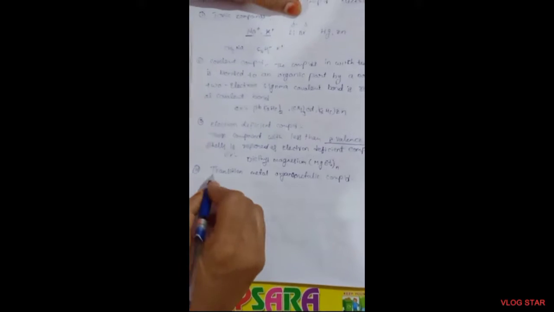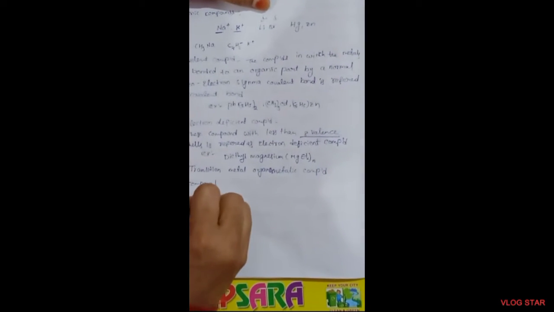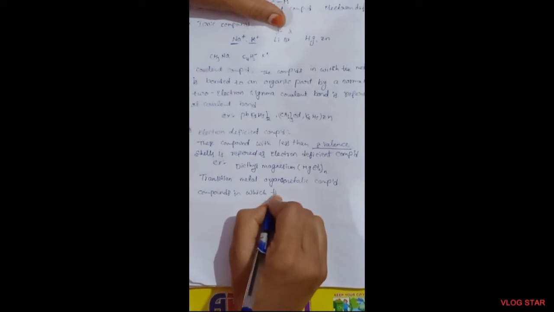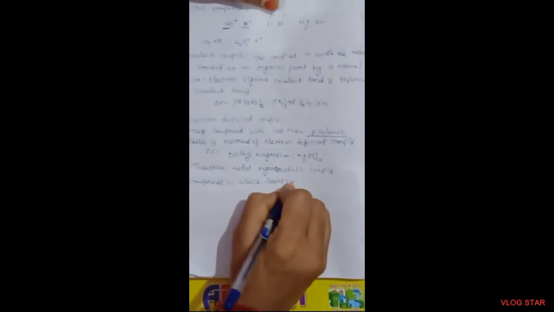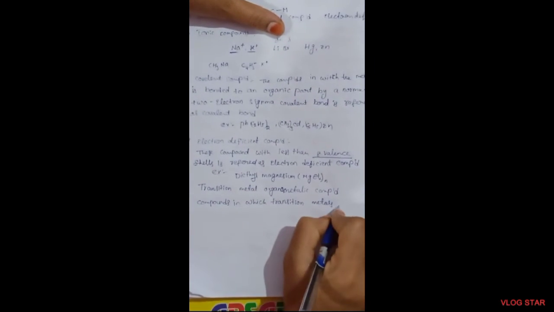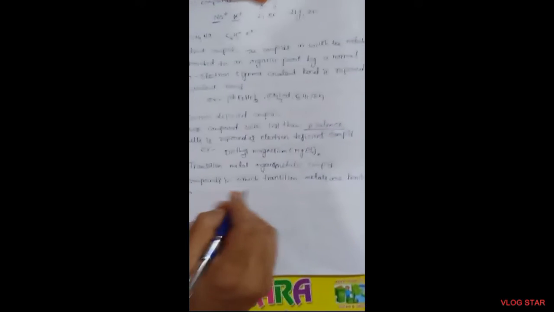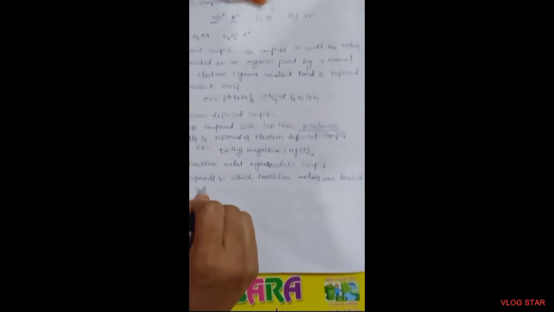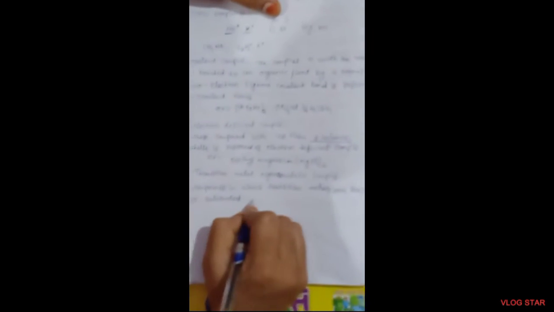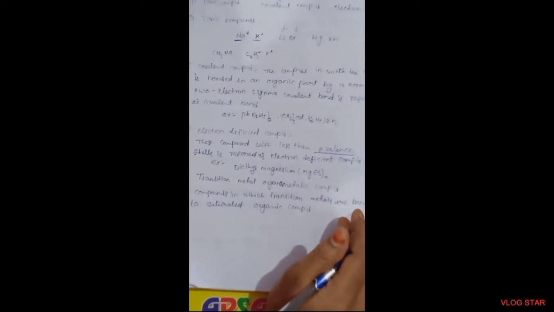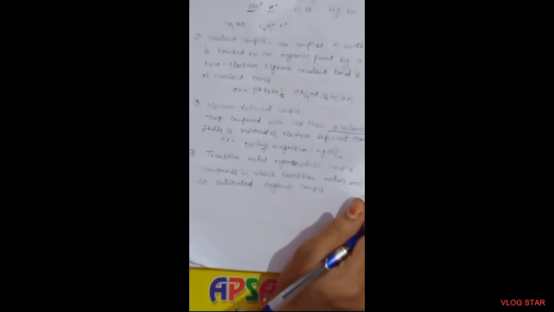D block elements are transition metals. With more than one carbon atom, the organic compound is termed a transition metal organometallic compound.